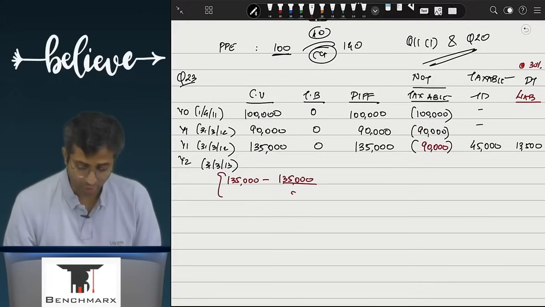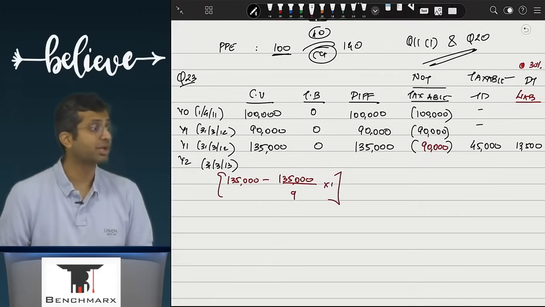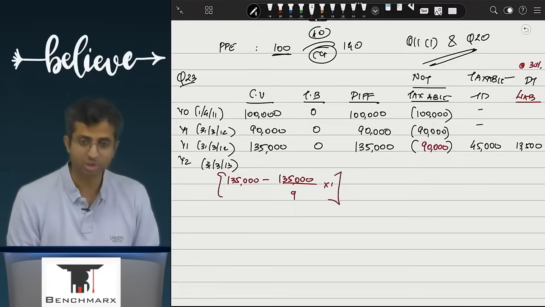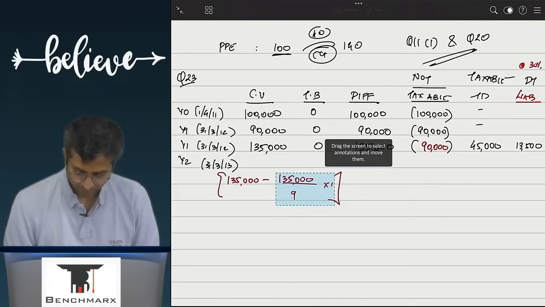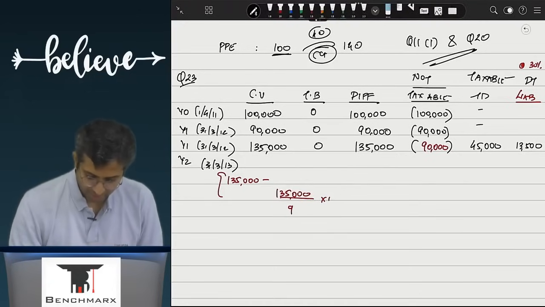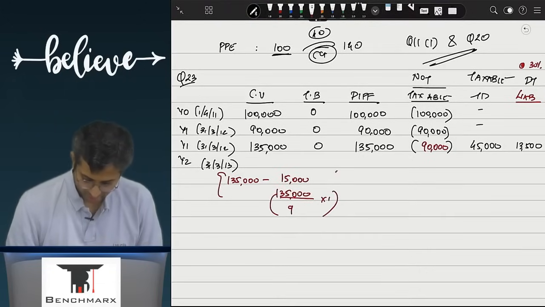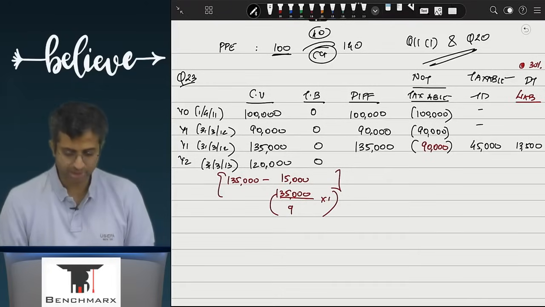1,35,000 will now be depreciated over the remaining 9 years, out of which 1 year has gone by. Because ultimately it has to come down to a residual value of 0. If the ledger balance is 1,35,000, if it has to come down to a residual value of 0, the depreciation should have been 15,000. Are you with me? And as a result, this will be less 15,000. And hence, this is what? 135 minus 15 comes to what? 1,20,000.